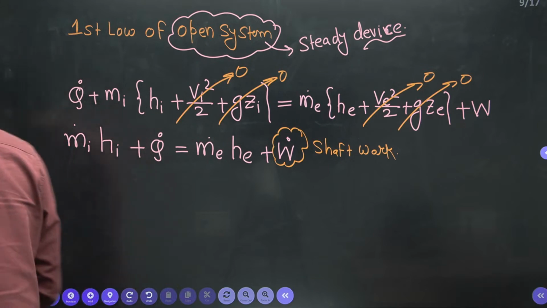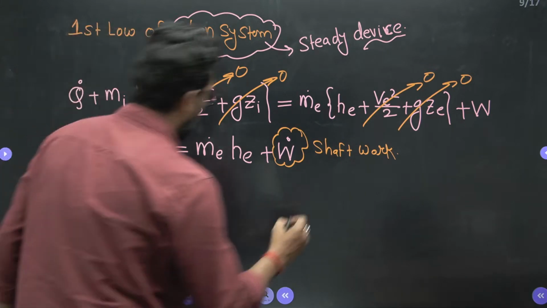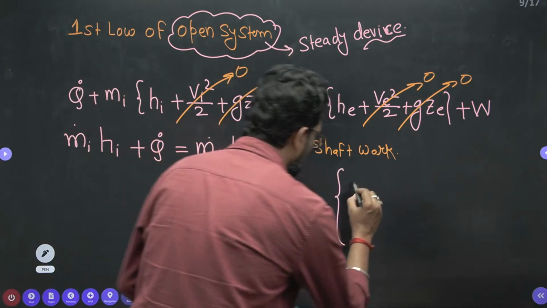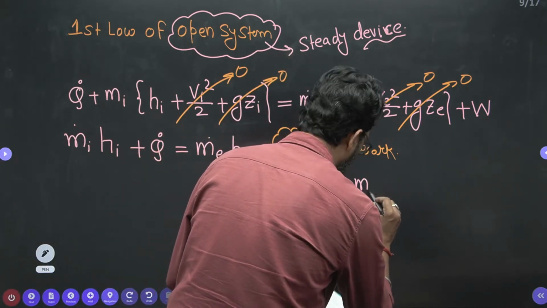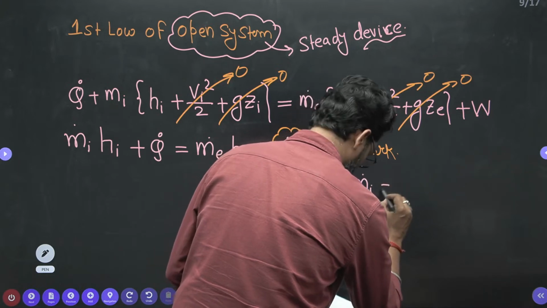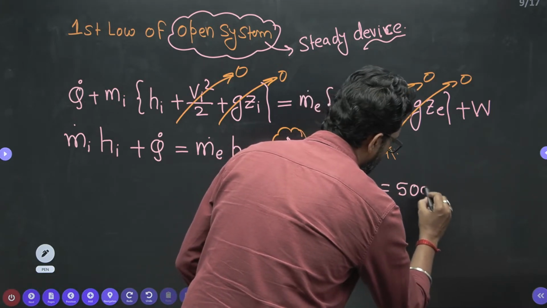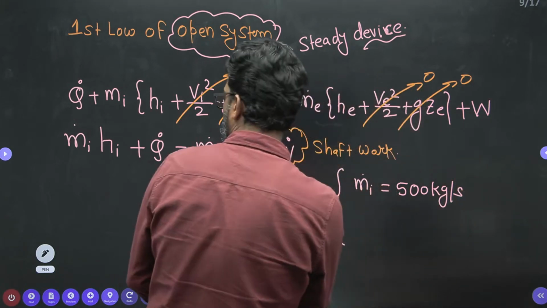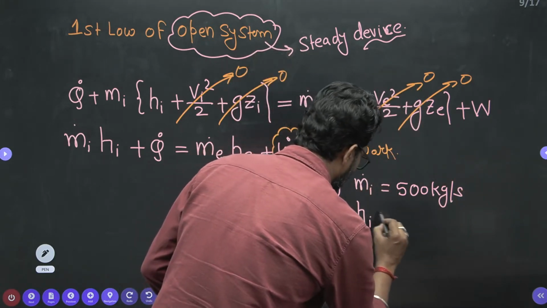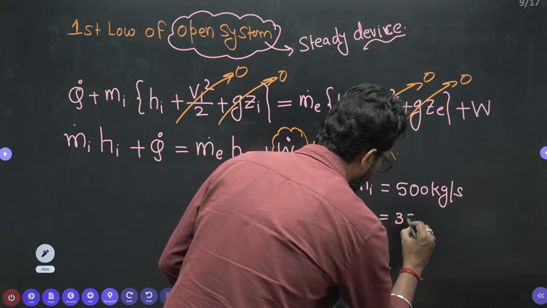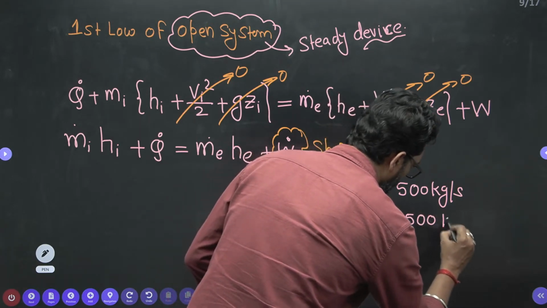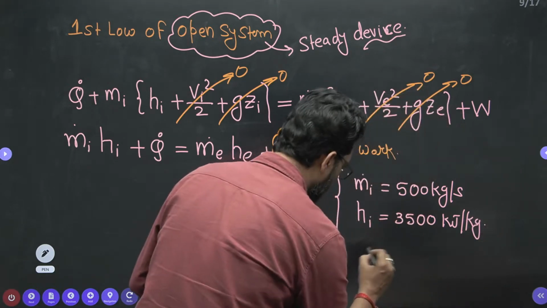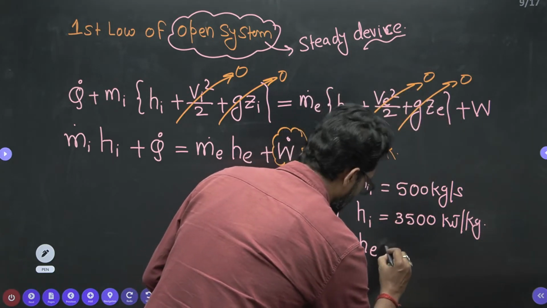So we have mass at inlet. What is this value, beta? We have all this. Mass flow rate at inlet is given as 500 kg per second, and H at inlet is given as 3500 kilojoule per kg. H at exit, it is given how much?